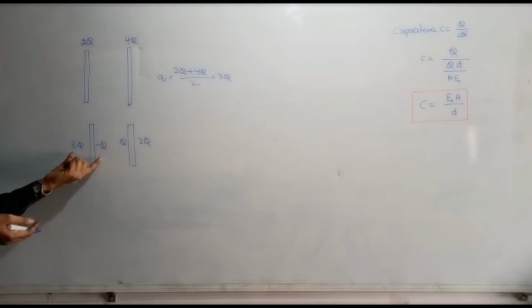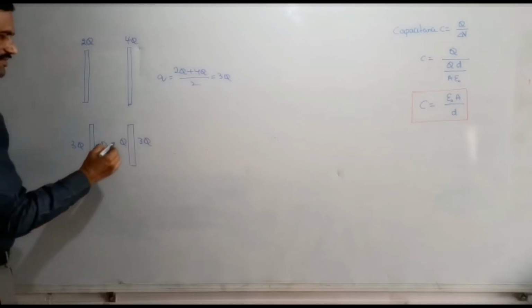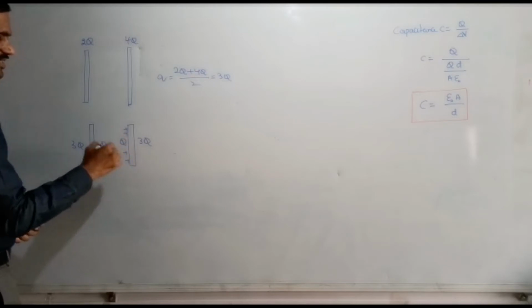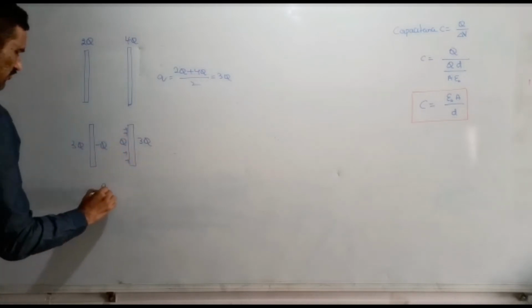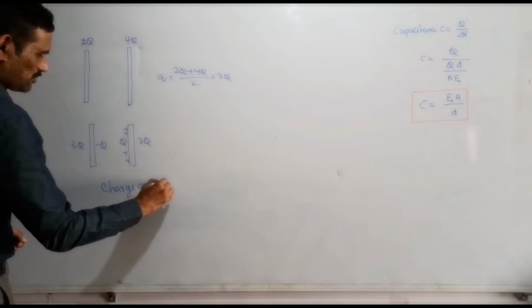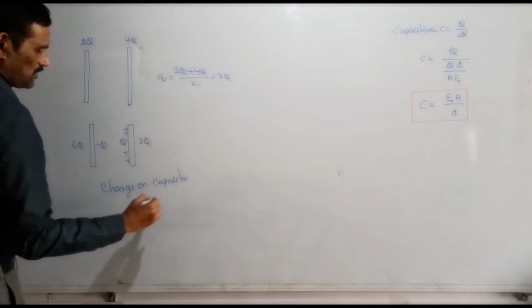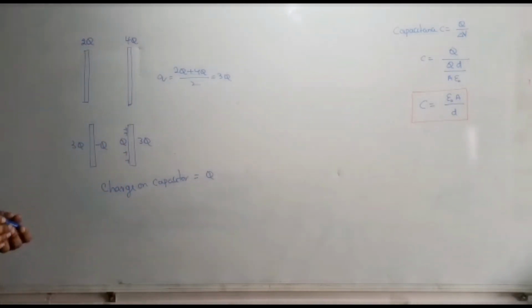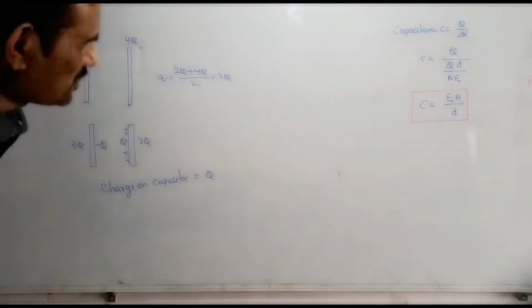So now the charge on the capacitor means the charge on the inner side of the positive plate. This is the positive plate here because it is having some positive charge. So therefore here the charge on capacitor is nothing but Q. So right, that is the charge on this capacitor. So this is the calculation of the charge on the capacitor when the plates are given some charges like that.